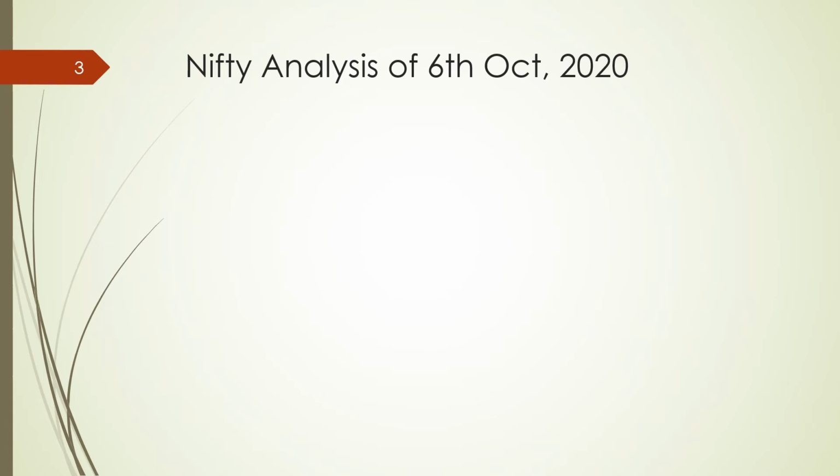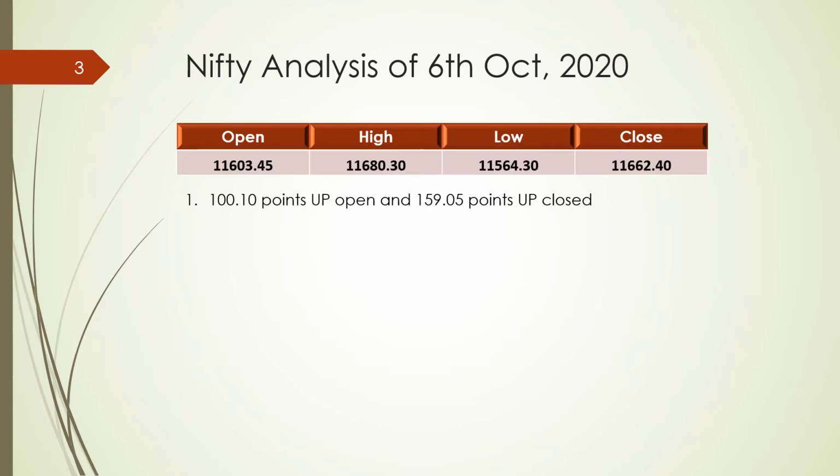Coming to Nifty analysis for Tuesday 6th October. If you see, Nifty opened kind of 100 points up at 11,603.45. It made a high near closing time at around 11,680. 11,564 was the low it made today, and it closed at 11,662. Compared to the close on 5th October, it closed almost 160 points up.